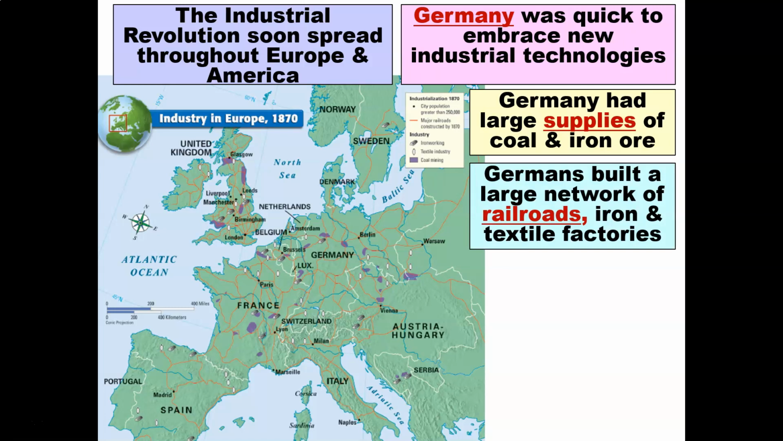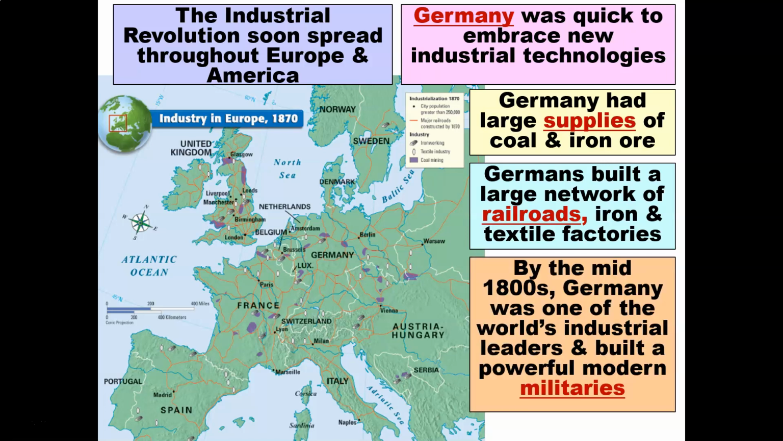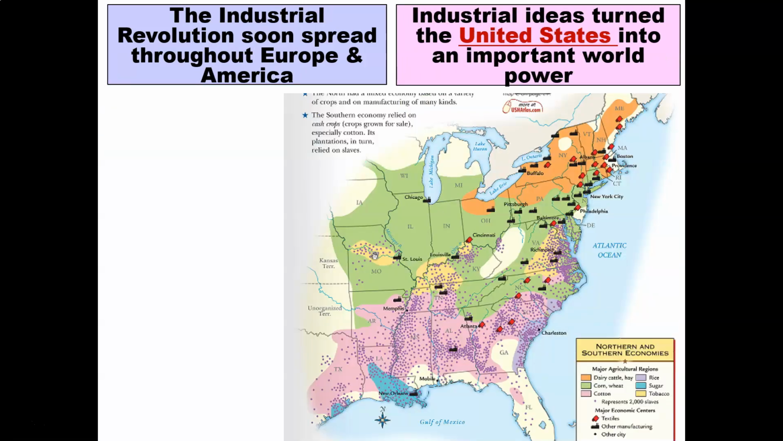Germans built a large network of railroads, iron and textile factories. By the mid-1800s, Germany was one of the most industrialized nations in the world and was able to build a powerful modern military. Now, the Industrial Revolution soon spread throughout Europe and also the Americas.